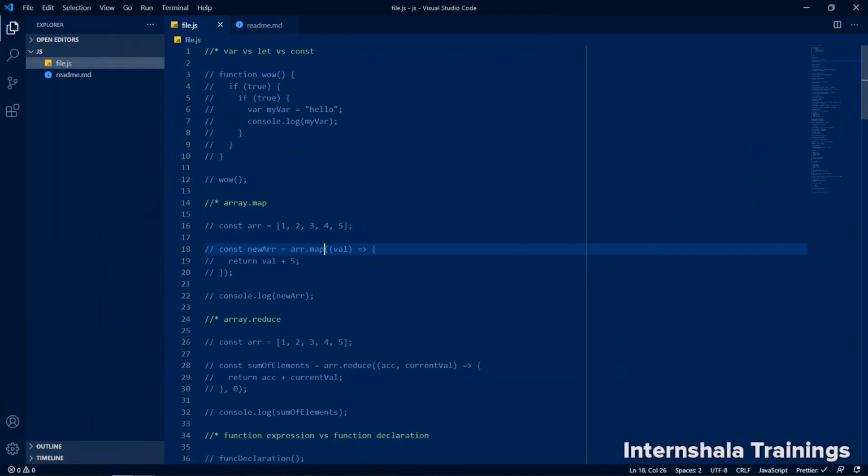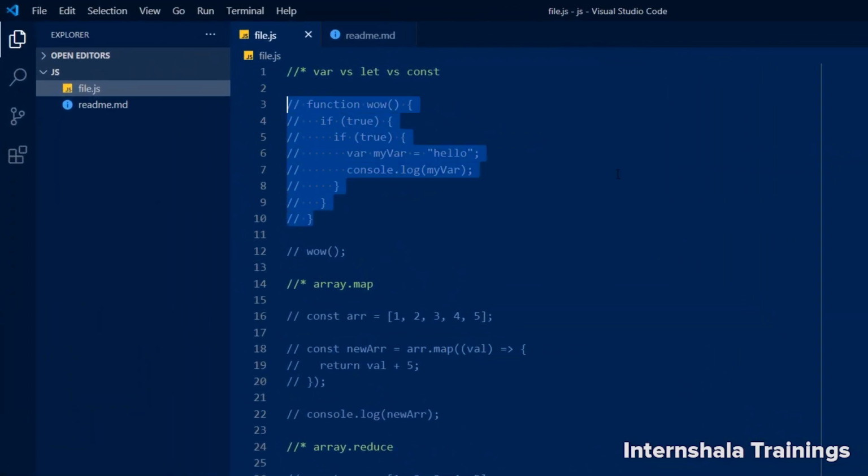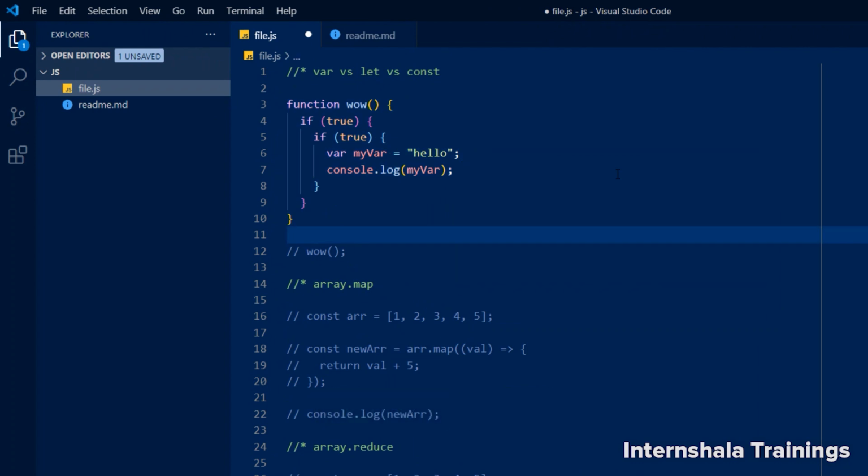Let's get back to file.js and let me comment this snippet of code. Imagine we have this function. It has if true, then we execute this code, then inside we have another if, and then we have a variable declared with the var keyword, and it is a string that we just console log.